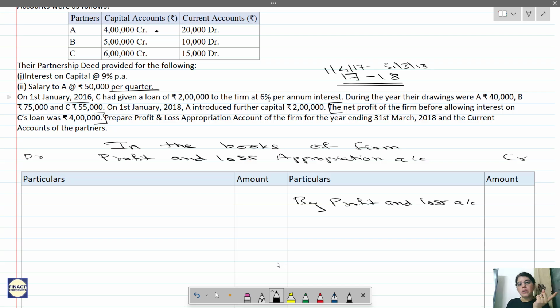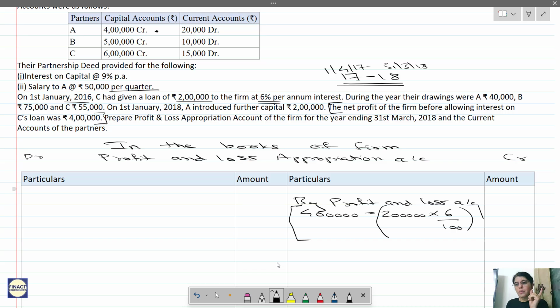So interest will be charged for the entire year. So interest will be 2 lakhs into 6%. So your net profit will be 4 lakhs minus interest on loan. How much is that? 2 lakh into 6%.